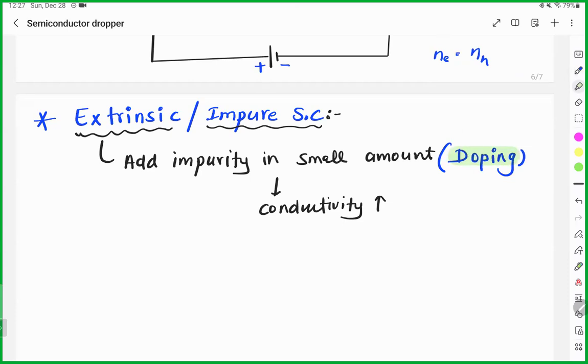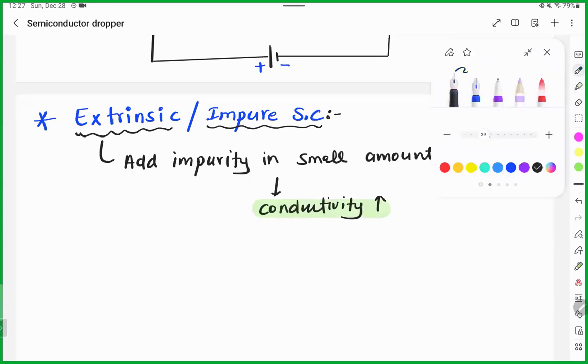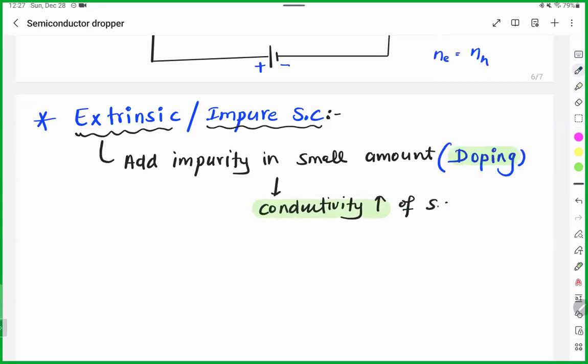So doping is the process of addition of impurity. Why are we doing doping? To increase the conductivity of the semiconductor. Correct. So what is an extrinsic semiconductor? We can say extrinsic semiconductors are pure semiconductors with impurity. As simple as that. So whatever material is added as impurity is known as dopant.